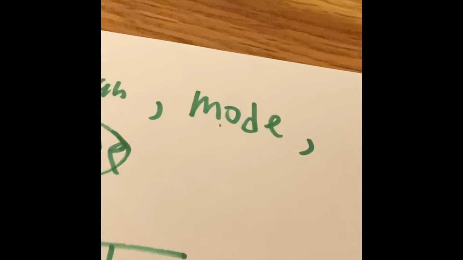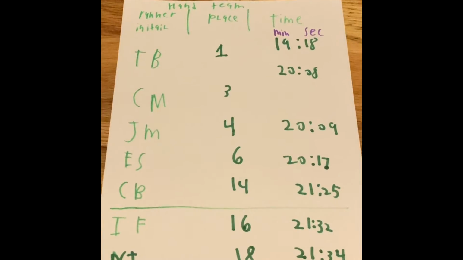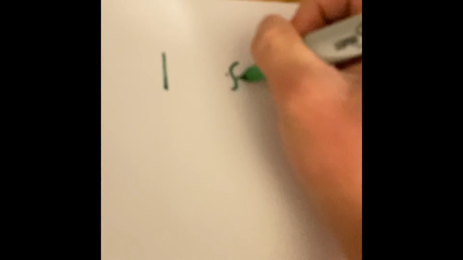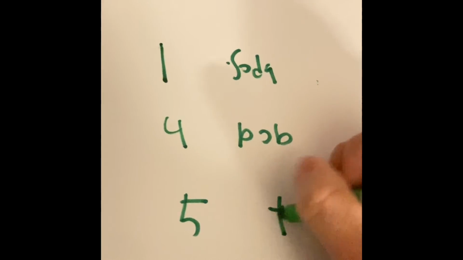Last but not least, let's look at the mode. You don't really use the mode in cross country, but what happens if you go to the concession stand? At the concession stand near the finish line, there are drinks, possibly sodas, sometimes hot dogs, popcorn. So we're going to add in some numbers so we can find the mode. We're going to say $1 for every soda, $4 for every popcorn, and $5 for every hot dog.